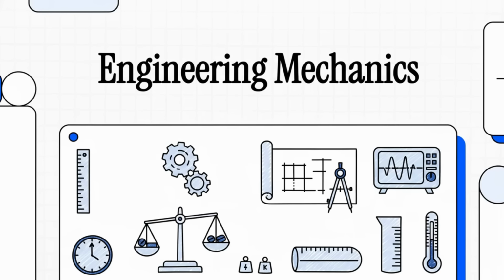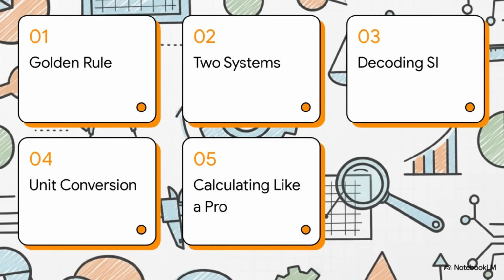All right, let's talk about the absolute foundation of engineering, measurement. You see, this isn't just about numbers and equations in a textbook. It's a language. It's the universal code that lets us build literally everything around us, from the phone in your hand to the bridges you drive over. And mastering this language, the language of units and calculations, well, that's job number one for thinking like a real engineer.